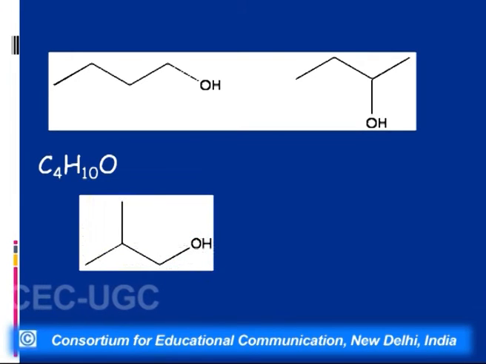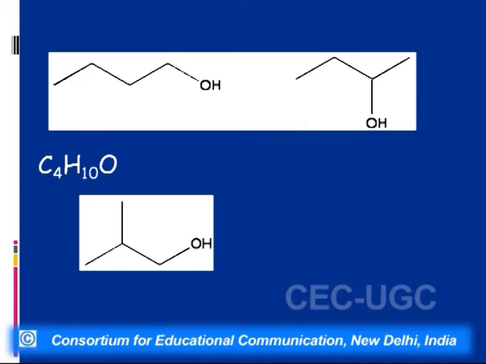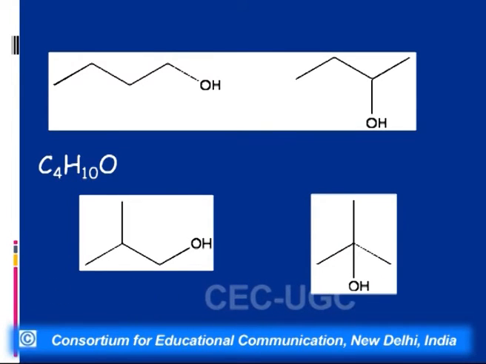If we compare it to the next example, this is a chain isomer of the first, that is 2-methylpropanol. And the second is tertiary butanol. So these two are the position isomers, and if we compare them with the first, these are the chain isomers.